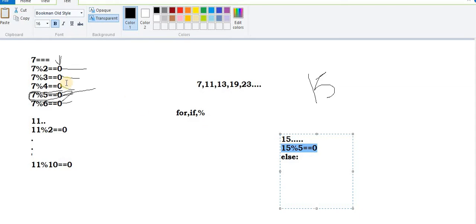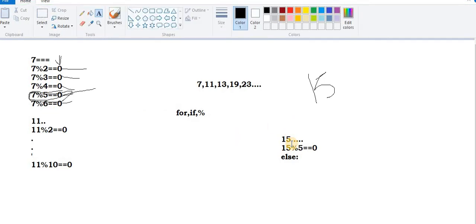You have to go through all these iterations, and how can you come to know whether this condition was true over here or here? Because in the first iteration, 15 modulus 2 double equals 0 is not true, and your logic says if this condition is not true, immediately print that the number is a prime number. In the next iteration, when it goes with 3, 15 is perfectly divided by 3, you get the remainder 0, and it says it's not a prime number. So this mismanagement is happening.